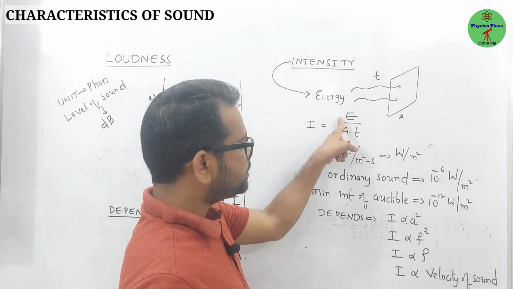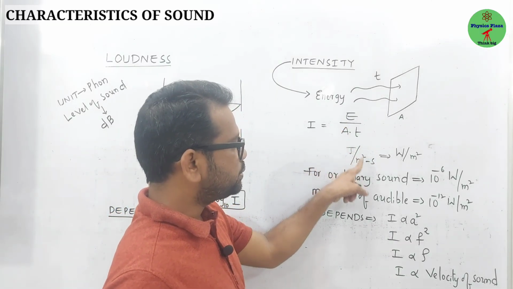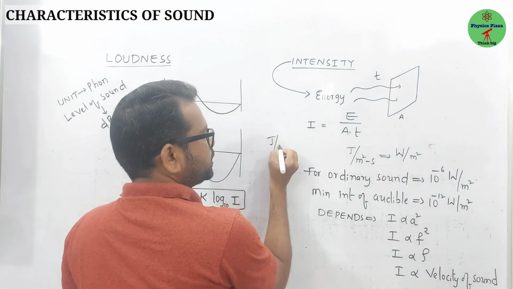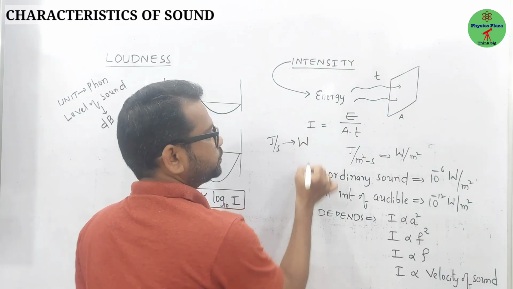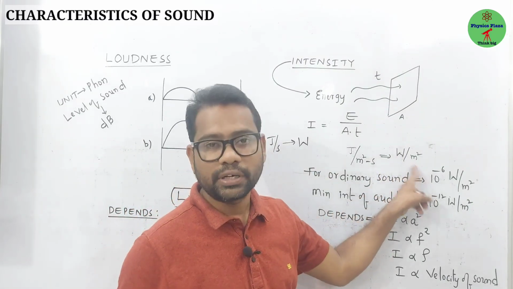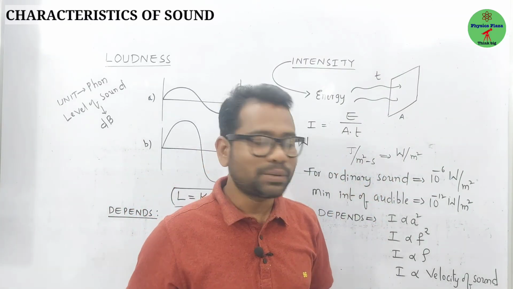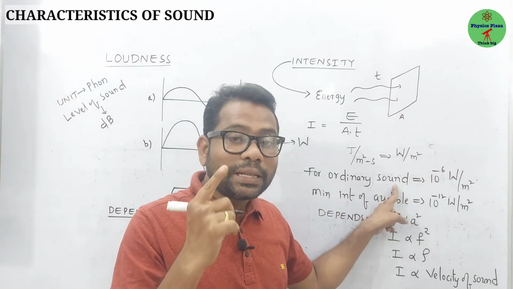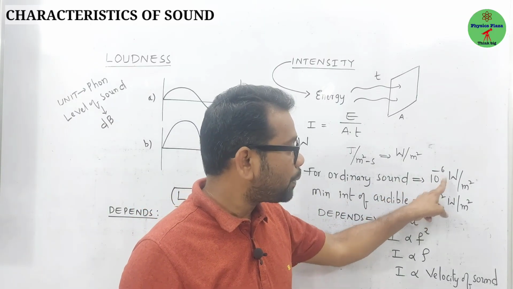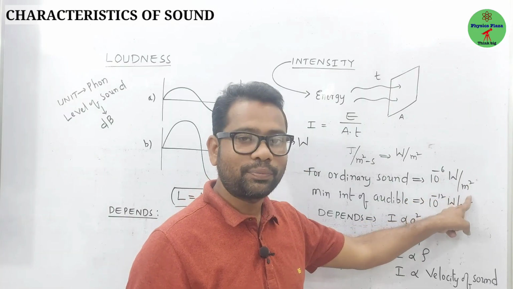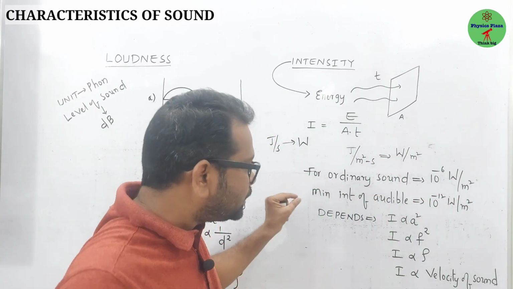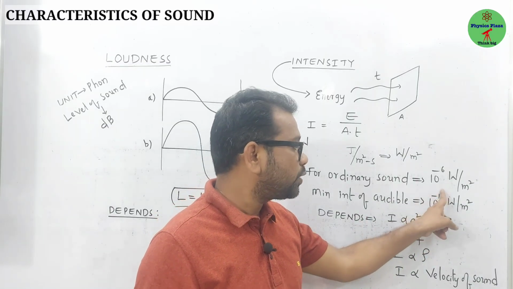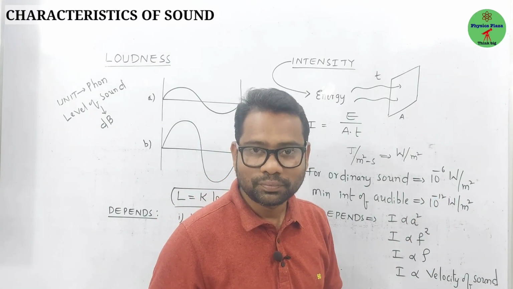Energy is measured in joules, children. Area is in meter square, time is in seconds. Joule per second, try to understand, is nothing but watt. So we can say watt per meter square. And here is an important point from the examination point of view. For ordinary sound, what is the intensity? The intensity of ordinary sound is 10 power minus 6 watt per meter square. And one more important point is that the minimum intensity of audible sound is 10 power minus 12 watt per meter square. Okay, fine.